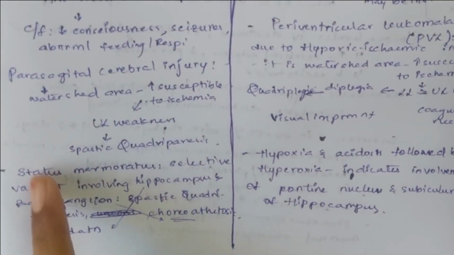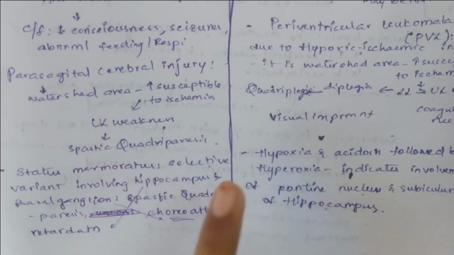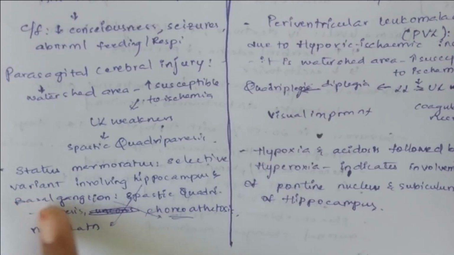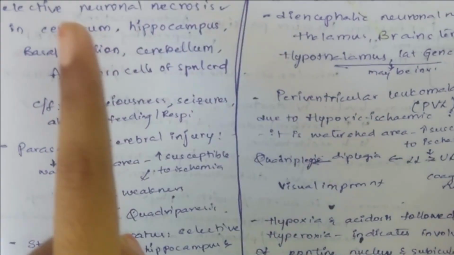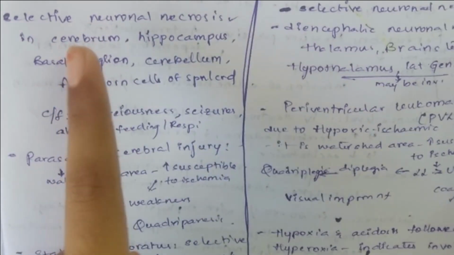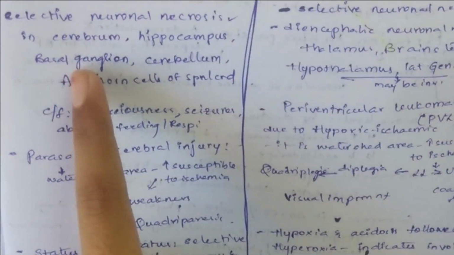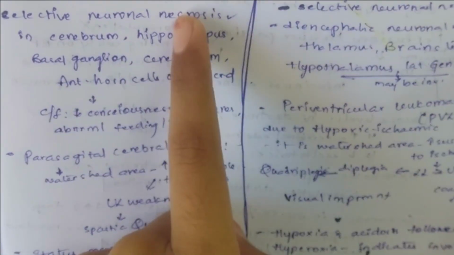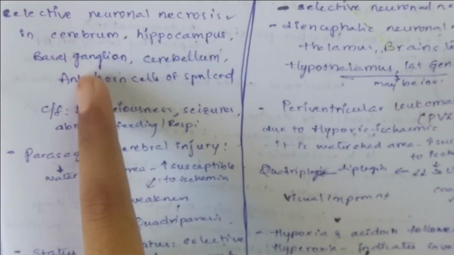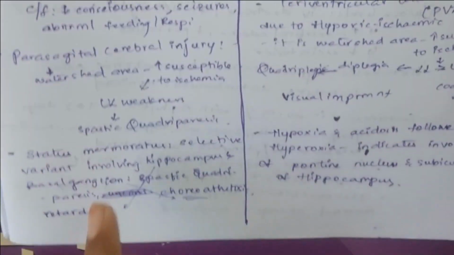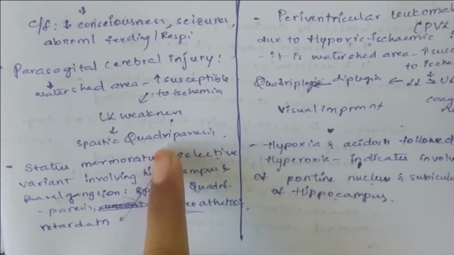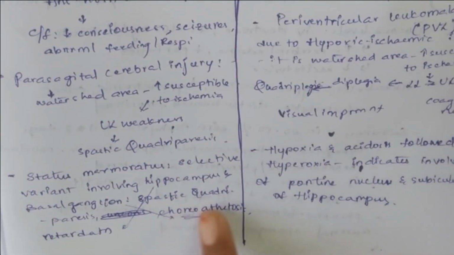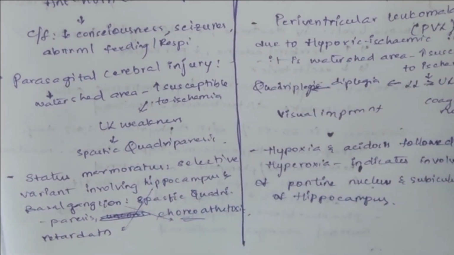And next, status marmoratus. In this, the hippocampus and basal ganglion are involved. We have seen that there will be selective neuronal necrosis in the cerebrum, hippocampus, basal ganglion, cerebellum and anterior horn cells of the spinal cord. If the hippocampus and basal ganglion are involved, that is called status marmoratus. In this, what are the clinical features? There will be choreoathetosis.